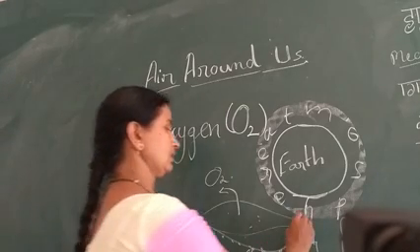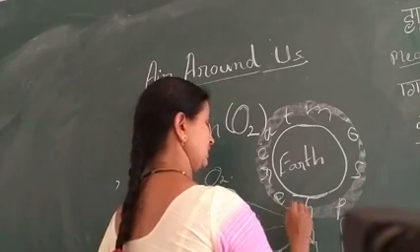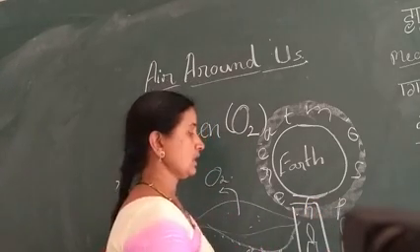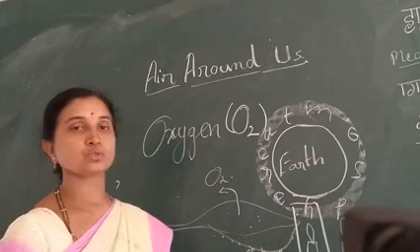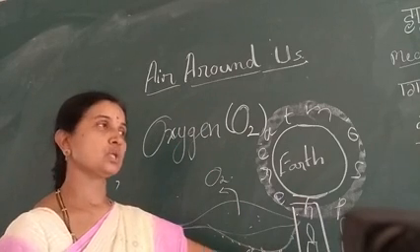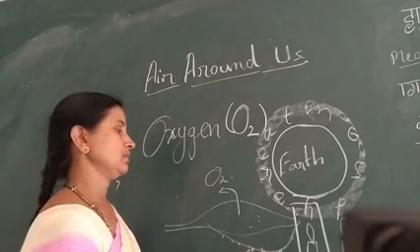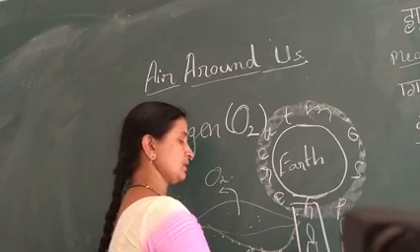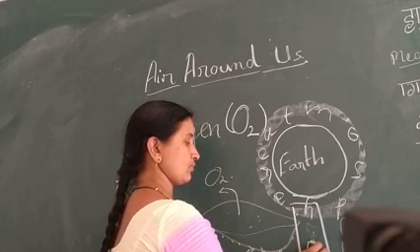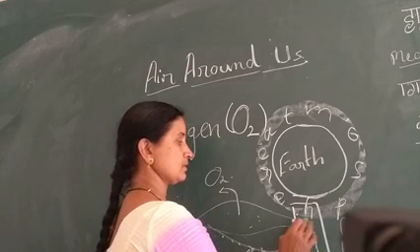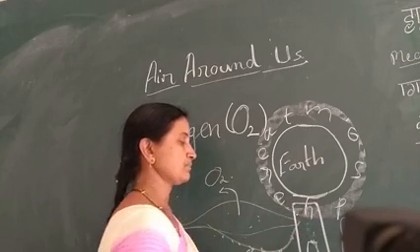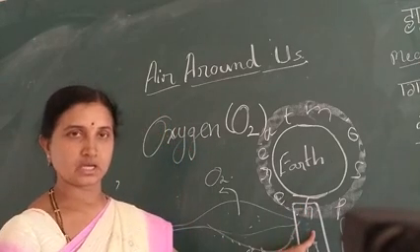And cover a glass over candle A. When you cover a glass on candle A, what happens to the candle which is covered and what happens to the candle B which is not covered? The candle which is covered by the glass goes off, because there is an absence of air inside the glass.